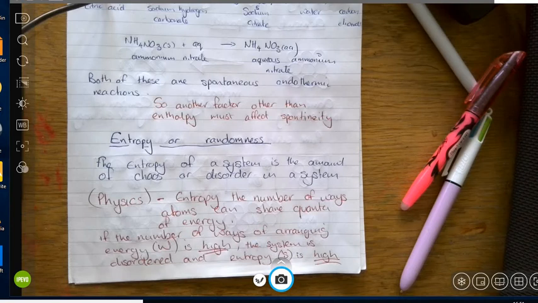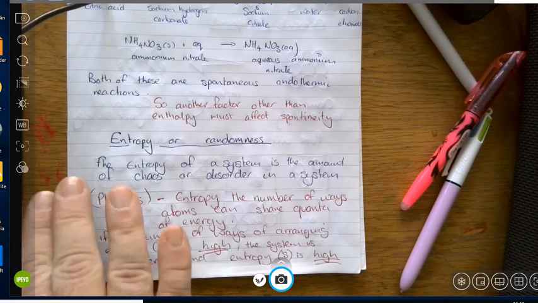So for example, that would be the number of ways of arranging the energy, which is W, and the system then tends to become disorganized, and its entropy, which is S, becomes high. So if there is a way of arranging the energy so that it's more chaotic, then it tends to be a higher entropy for the reaction.